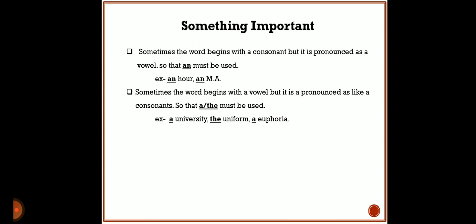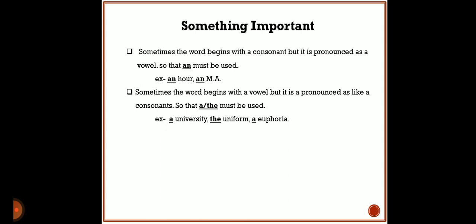See the last examples. A university. As I have told you, A, E, I, O, U are the vowels, and the word university begins with U, but its pronunciation is not like a vowel, it is pronounced as a consonant: university, yu.